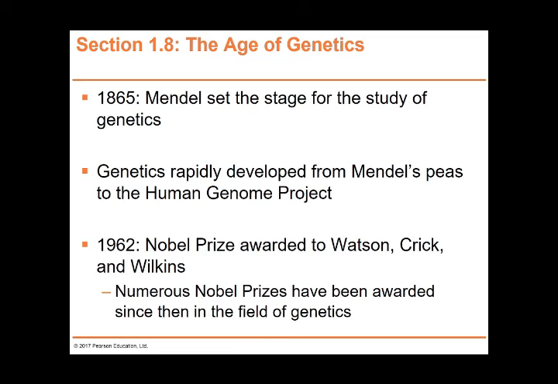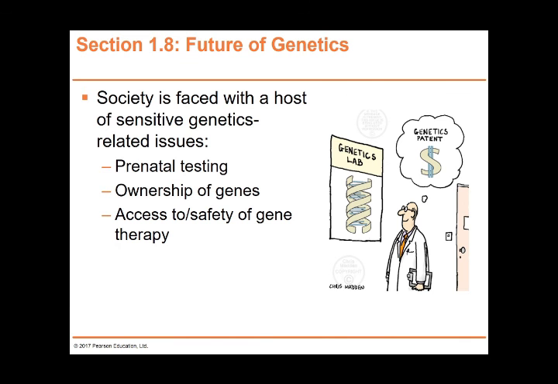In 1865, Mendel began the study of genetics. Genetics rapidly developed from Mendel's peas to the Human Genome Project. In 1962, the Nobel Prize was awarded to Watson and Wilkins, and since then many Nobel Prizes have been given to geneticists. What about the future of genetics? Society is faced with a host of sensitive genetic issues: prenatal testing, ownership of genes, and access to and safety of gene therapy.